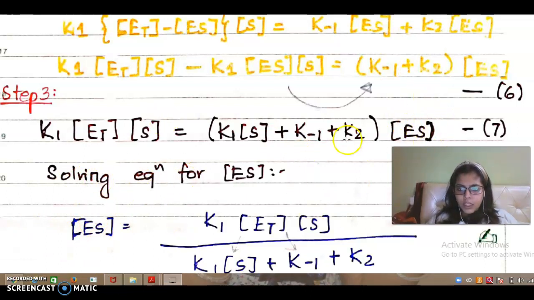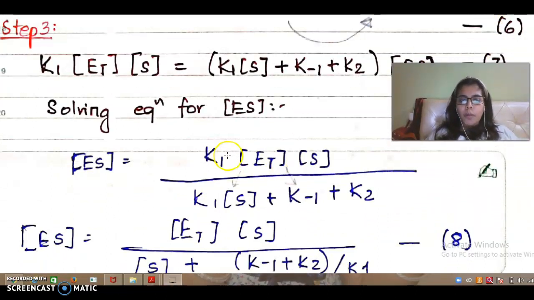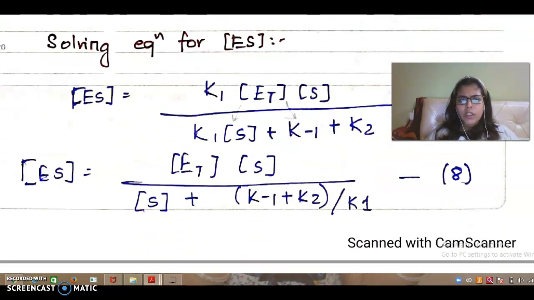As I have ES here, this entire term will come to the denominator. So ES is equal to K1 ET S divided by this entire term, K1 S plus K minus 1 plus K2. Now all the constants are coming together.